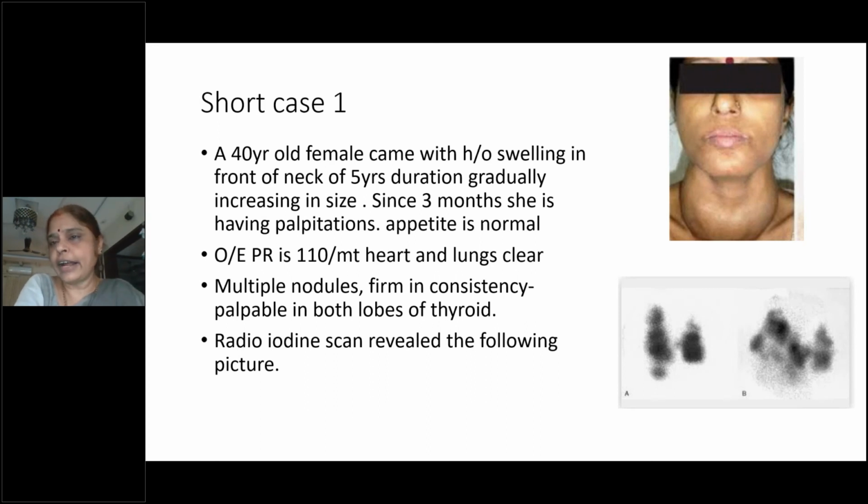You do a total thyroidectomy, then give radioiodine and search for metastasis elsewhere in the body. So the two indications for a radioiodine scan are one, toxic multinodular goiter, two, searching for metastasis. Right, students? So you understood this case?